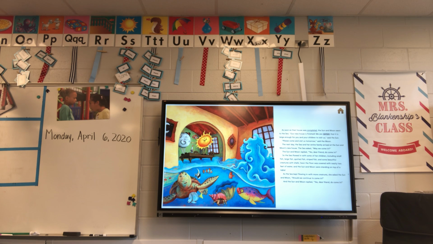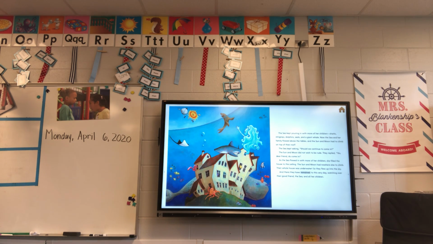Soon, the floor was covered with nearly 2 feet of water. The sun and moon were standing on top of the table. As the sea kept flowing in with more and more creatures, she asked the sun and moon, Should we continue to come in? And the sun and moon replied, Yes, dear friend, do come in. The sea kept pouring in with more and more of her children. Sharks, stingrays, dolphins, seals, and a giant whale. Now the sea and her family flowed above the tables, and the sun and moon had to climb out on top of their roof. The sea kept asking, Should we continue to come in?